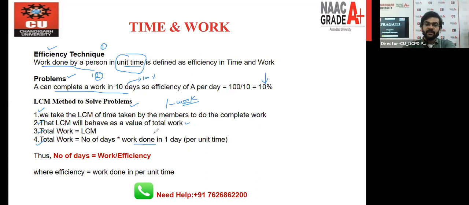So this is just a formula-type thing, but right now you just have to take a look at these 4 points. I will show you the meaning of point number 1, 2, 3 and 4, because when we discuss one example, you will better understand the scenario, right?